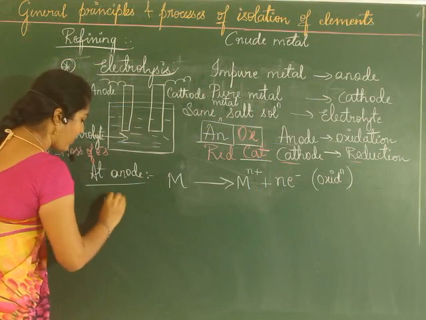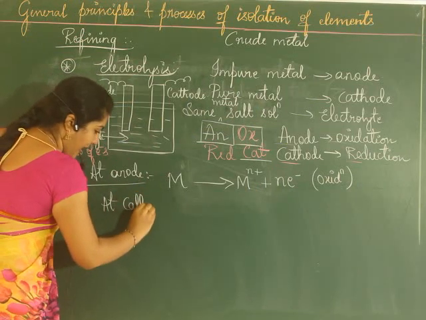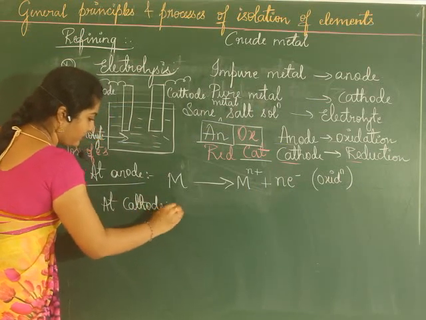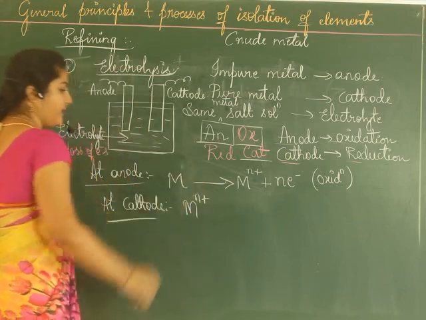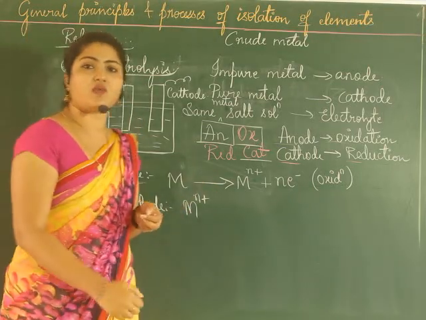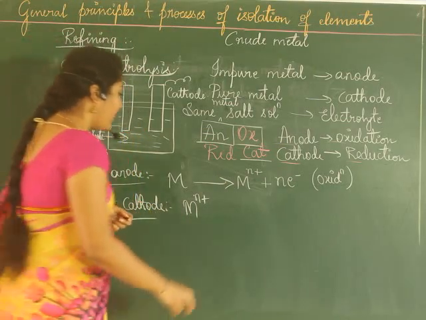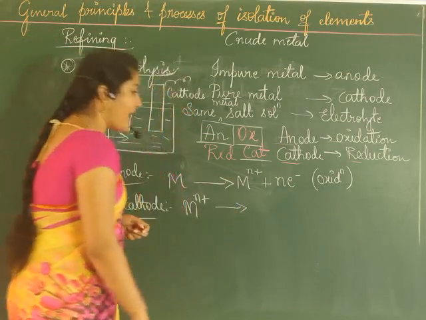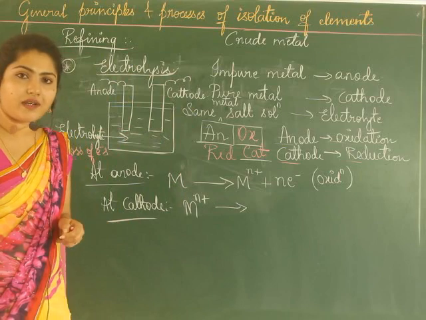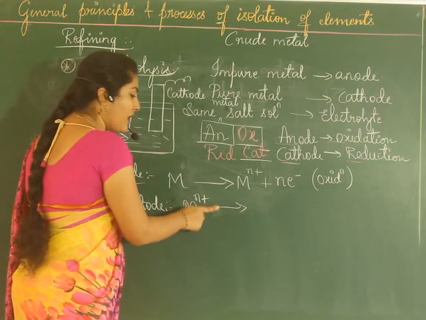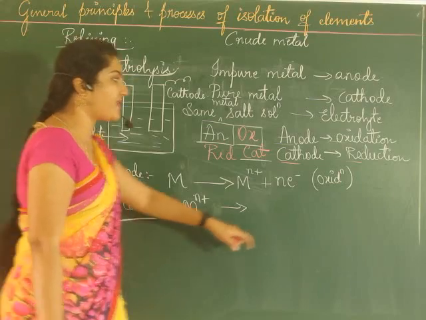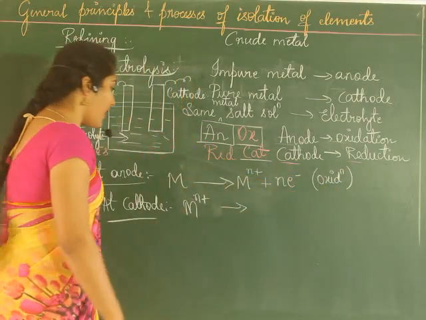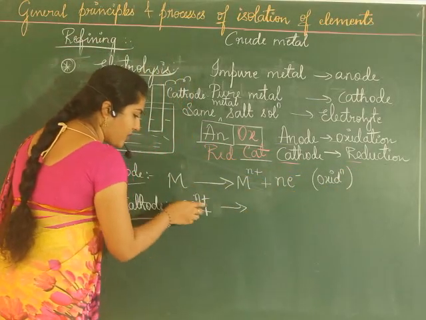Now at cathode, what happens? At cathode, the oxidized species which are present, that has to undergo reduction. How does it undergo reduction? It has to accept or gain electrons. Gaining of electrons is reduction. So how many electrons it will gain? It has to get reduced.